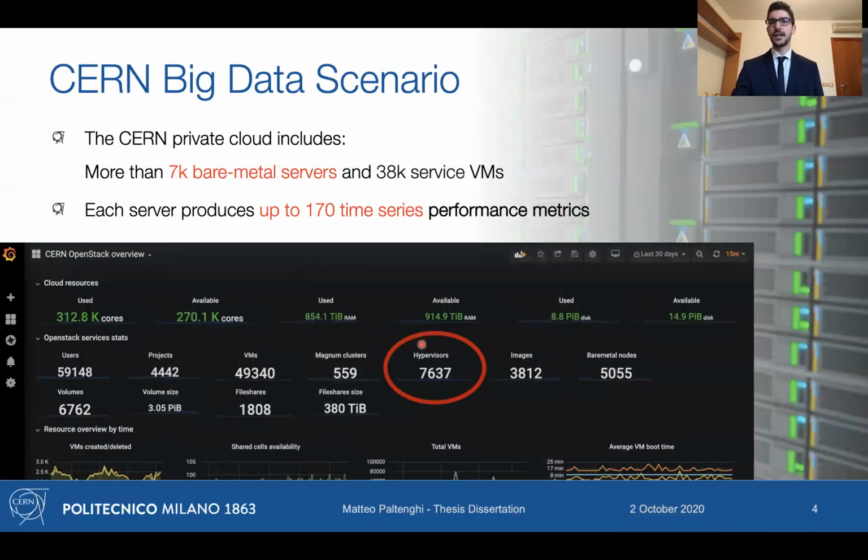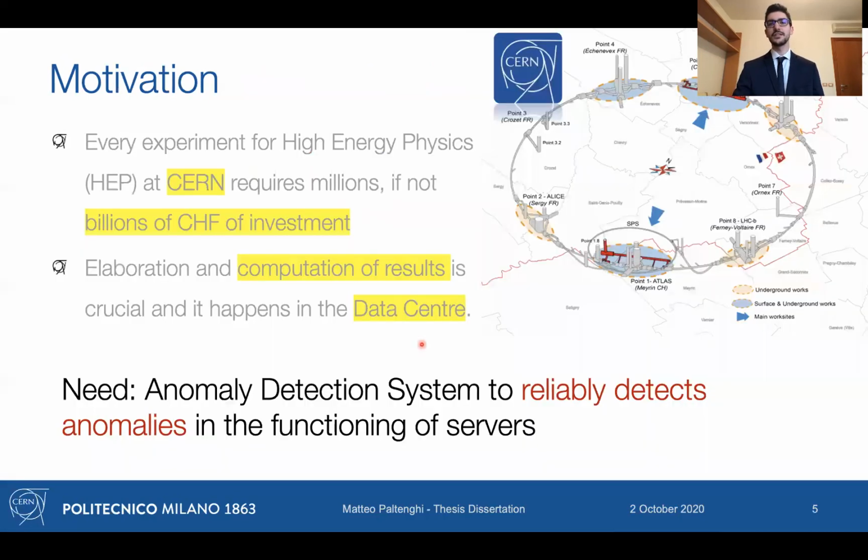To give you a further insight into the infrastructure and the challenge that this problem poses, the CERN private cloud includes more than 7,000 server machines, and each of those server machines is monitored with up to 170 metrics, so time series metrics. We understand that this complexity needs to be monitored and needs to be reliably monitored, as I said, and we want to reliably detect anomalies. So this is the need. So we need an anomaly detection system that does this for us.